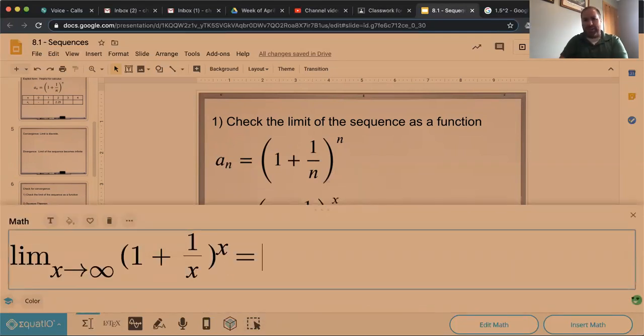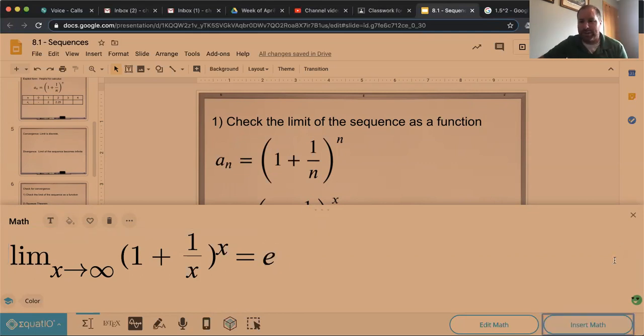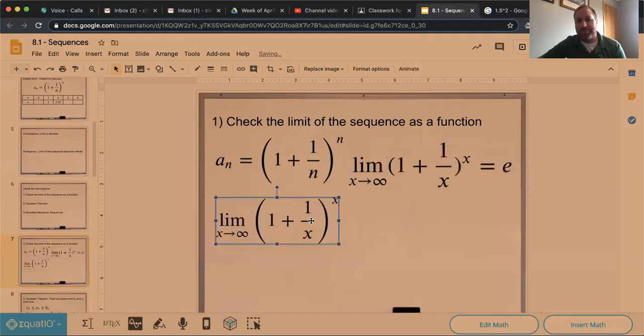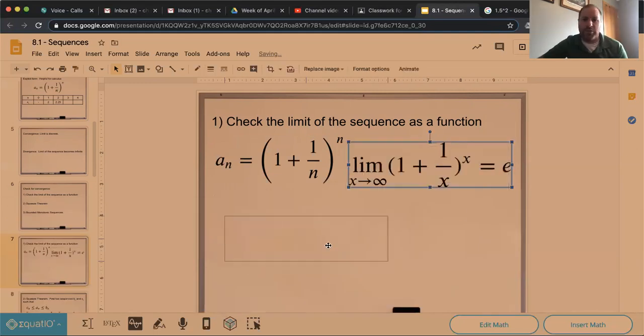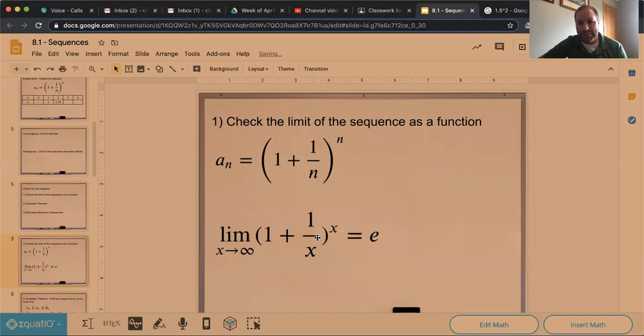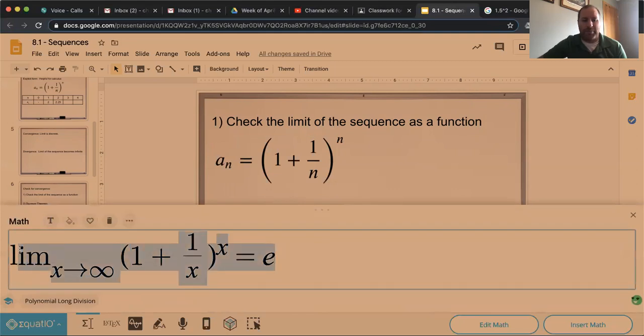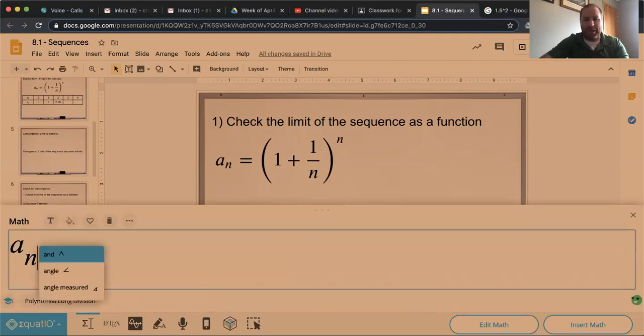Back when we were doing L'Hôpital's rule, you take the natural log of both sides, knock the x down, and then use L'Hôpital to get all the way through that. Eventually, this becomes e. It's actually one of the definitions of e in that case. So what this then implies is if this thing goes to e, then that means that a sub n also goes to e, right?